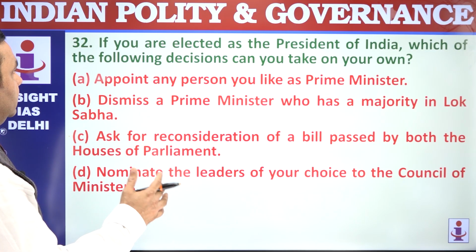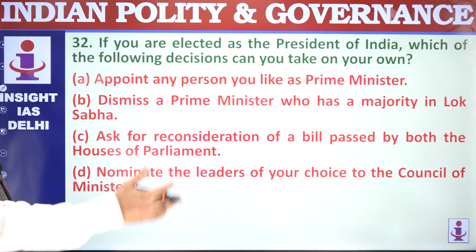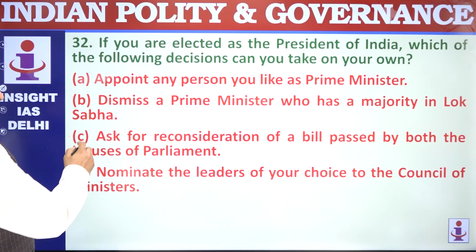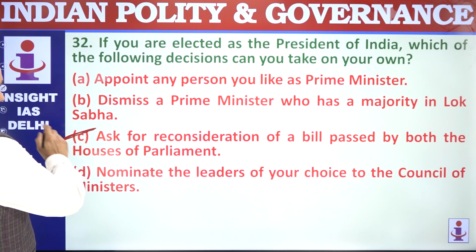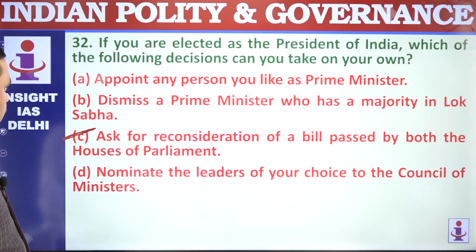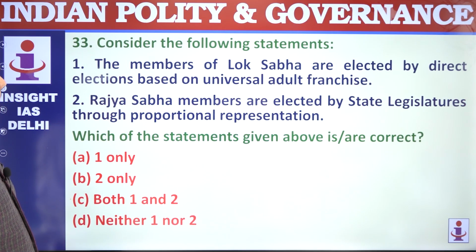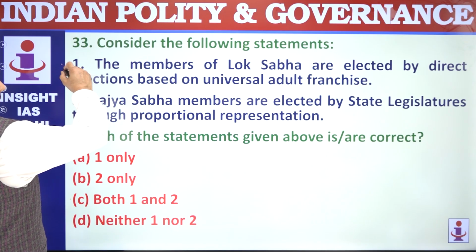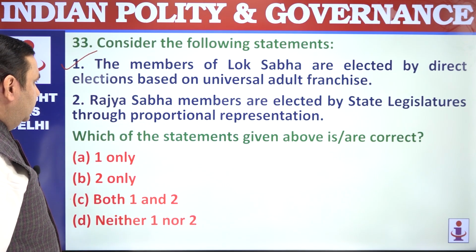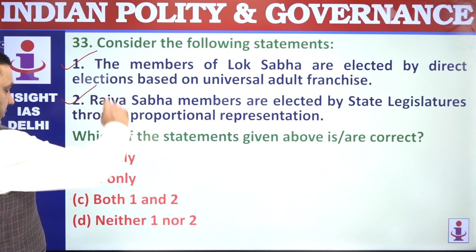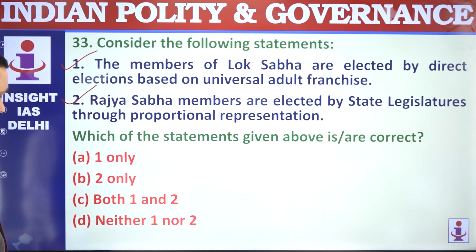If you are elected as President, which of these can be a discretionary action you can take on your own? You can ask the Parliament or the legislature to reconsider the bills passed by it. The members of Lok Sabha are elected by universal adult suffrage or franchise, is correct. Rajya Sabha members are elected through proportional representation by state legislatures, both are correct here.